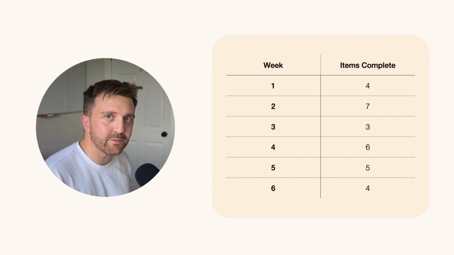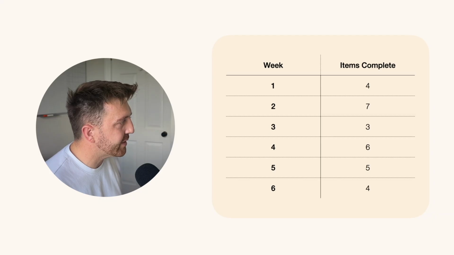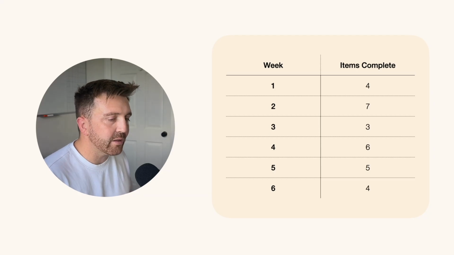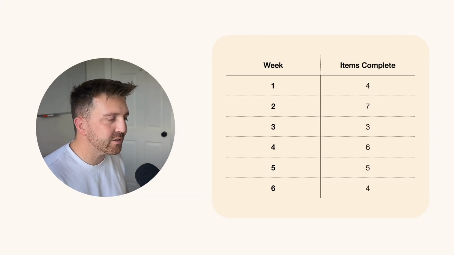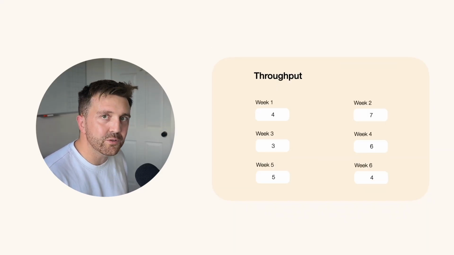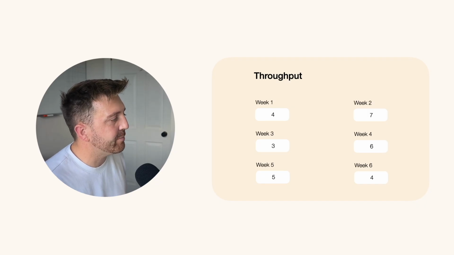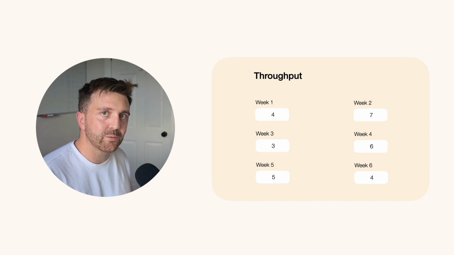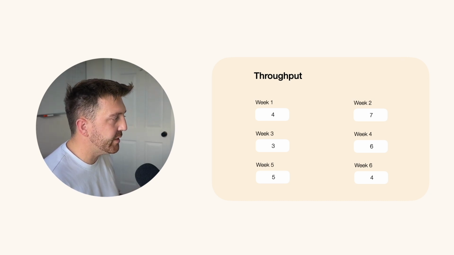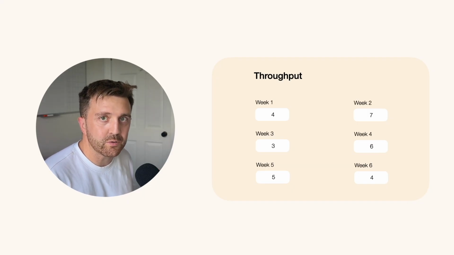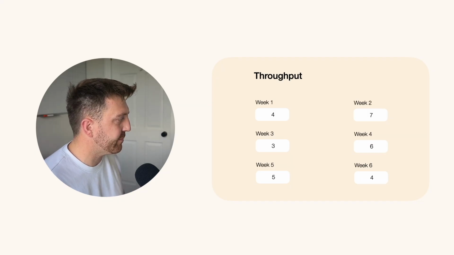This team has been working for 6 weeks. It's worth noting that no week is the same. Some weeks they completed 4 items, and then other weeks they completed 7. And this just reflects reality. Now with throughput, we can use it. Instead of asking the team how long their backlog will take, we can find out using a forecasting tool. Forecasting tools are often free. You can find them with a quick Google, and they also come as plugins for most project management systems like Jira. All we have to do is provide the throughput.